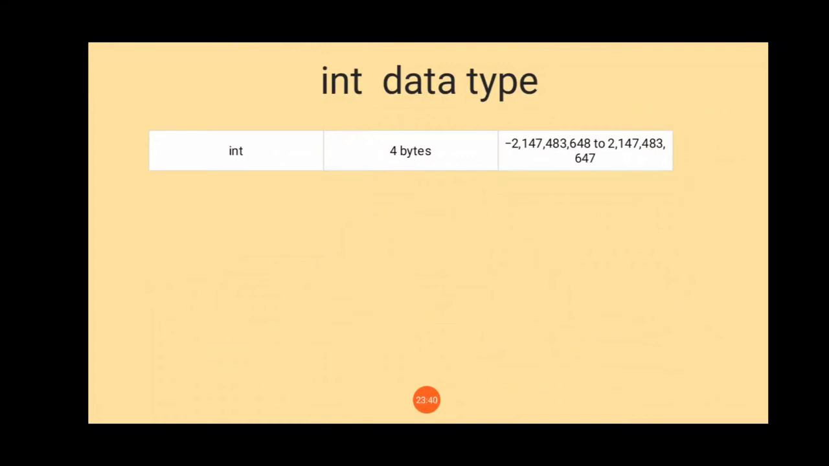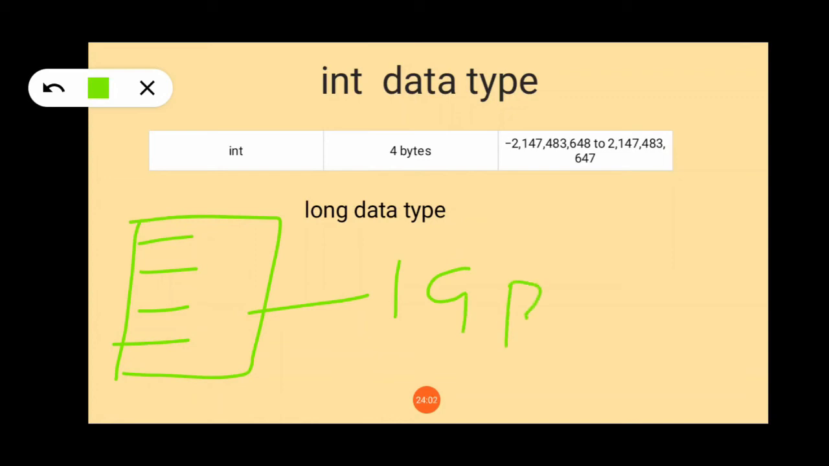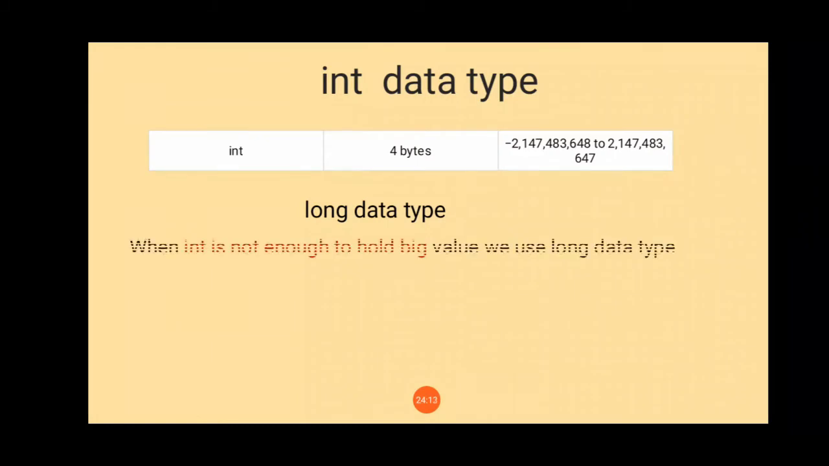But suppose the value is greater than what the int data type can hold. Take an example: if you want to calculate how many characters are stored in one file, and this file is of size 1 GB. You can understand that in a 1 GB file there can be a huge number of characters. So integer cannot store this value. At that time, when int is not enough to hold a big value, we use the long data type.